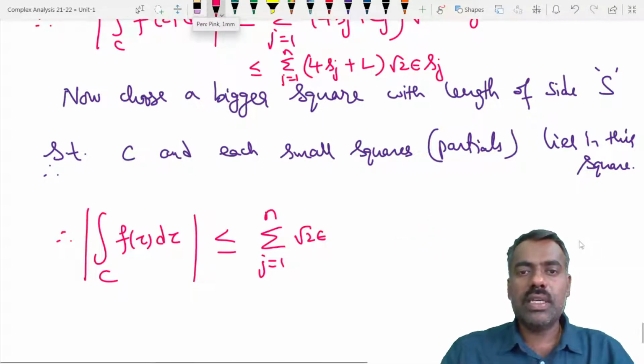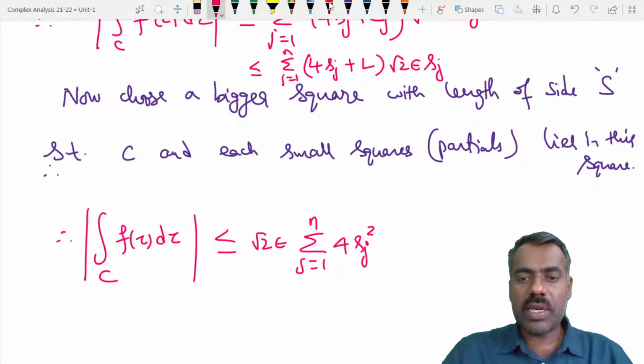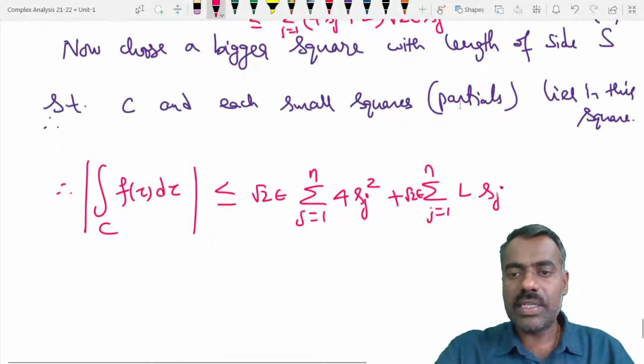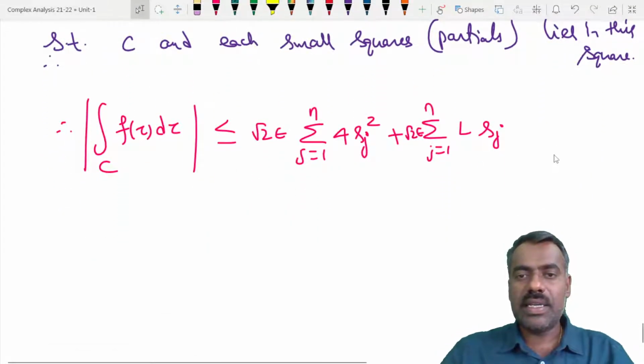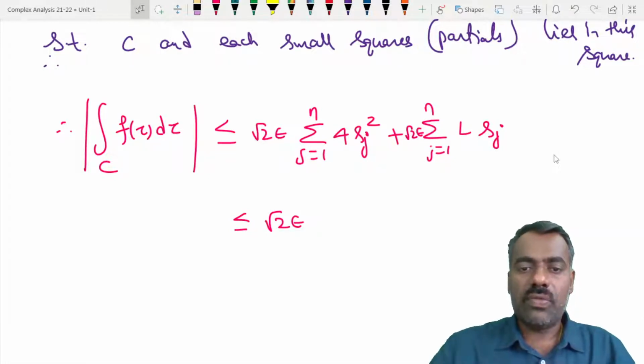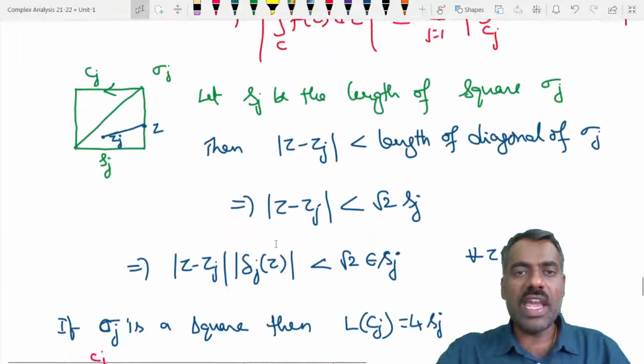We can bring root 2 epsilon out, then summation j equal to 1 to n of 4 Sj square, plus summation j equal to 1 to n of root 2 epsilon and L times S. Now this we can replace by root 2 epsilon into 4 will come outside, summation of Sj square, that means the sum of the areas.